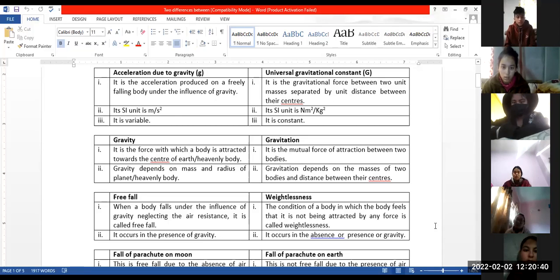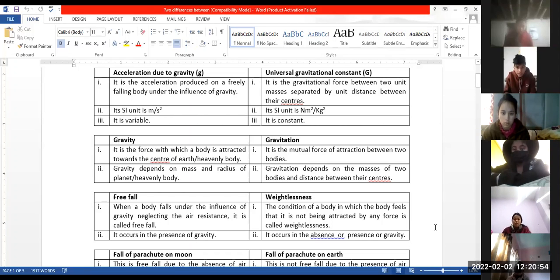Sital, what are the differences between gravity and gravitation? Gravity is the force with which a body is attracted toward the center of Earth or a heavenly body. Gravitation is the mutual force of attraction between two bodies. Gravity depends on mass and radius of a heavenly body. Gravitation depends on the masses of two bodies and the distance between their centers. Good.